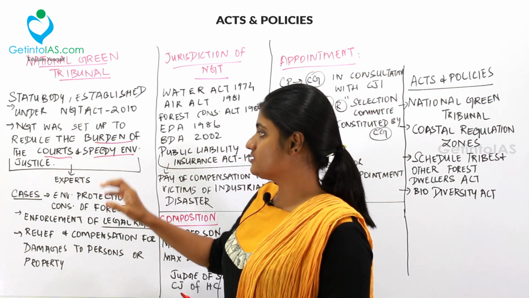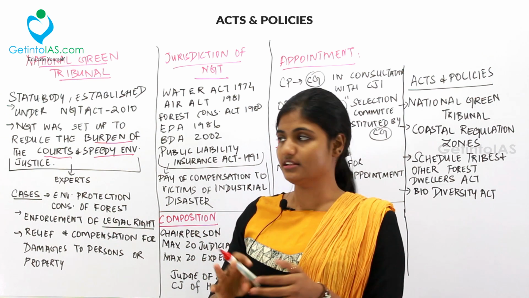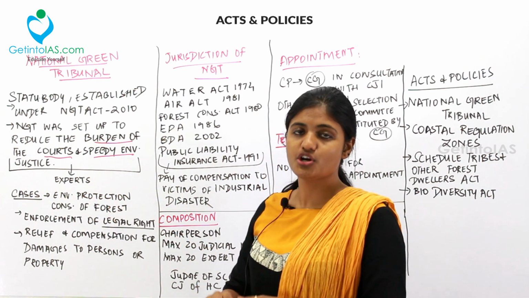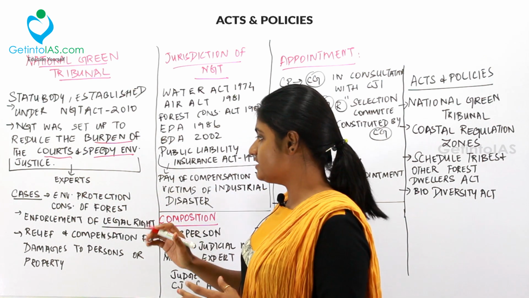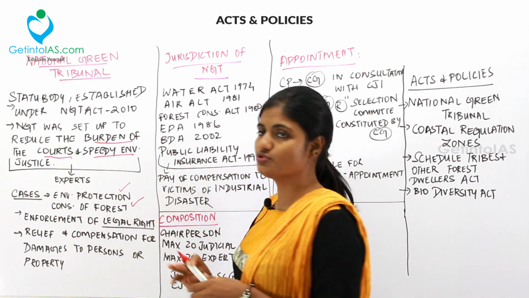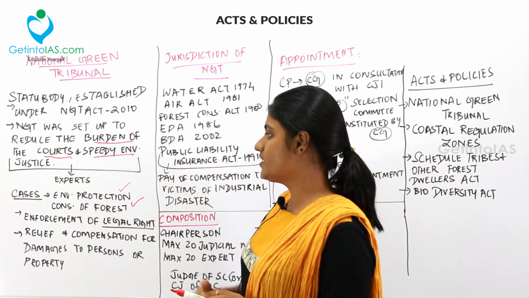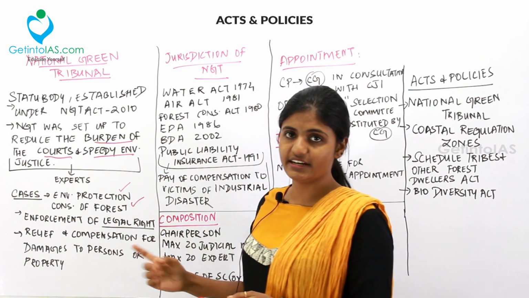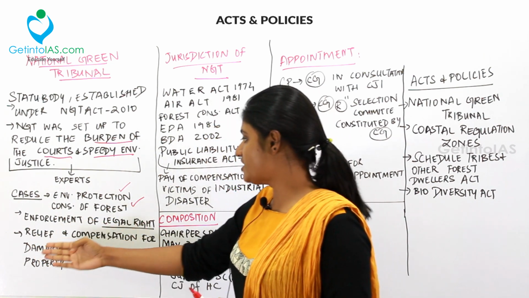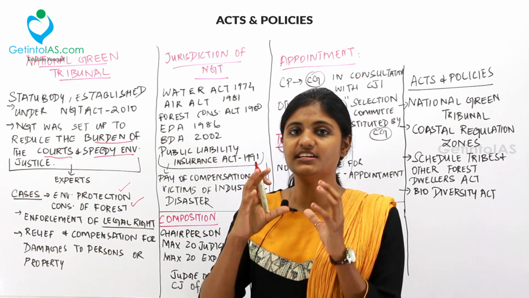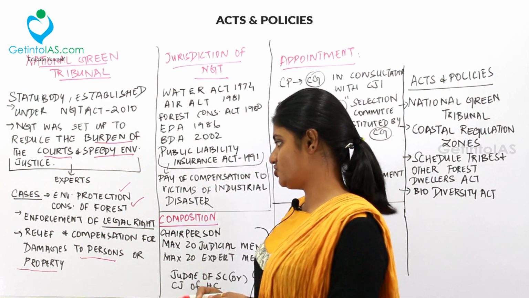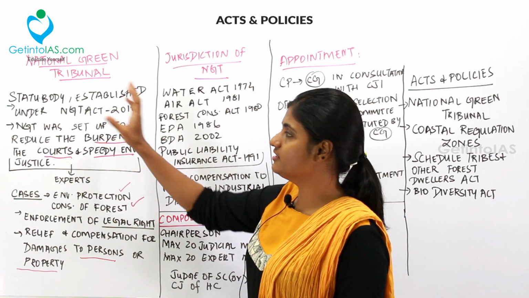Since they are giving justice, it should comprise an expert panel. The NGT deals with cases of environmental protection and conservation of forest. These are the two cases that NGT deals with. Second, the enforcement of legal rights. And third, relief and compensation for damages to persons or property. If there is any damage to any person or their property, the NGT will give relief and compensation. These are the key points to be remembered under the NGT.